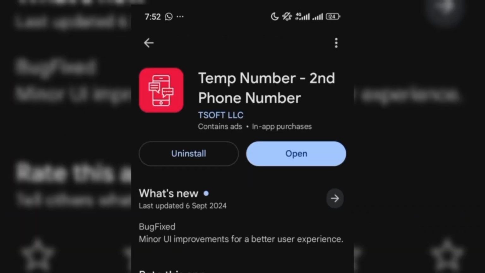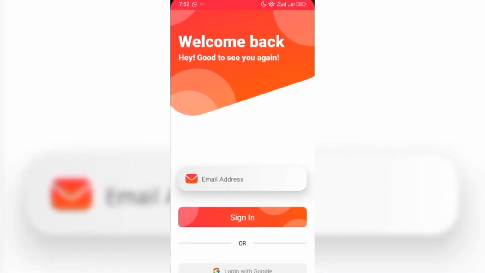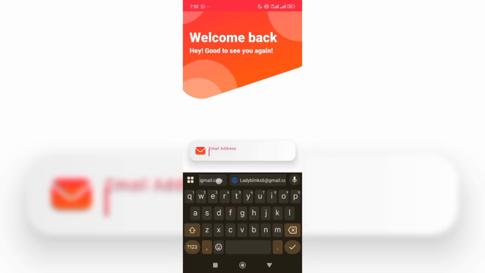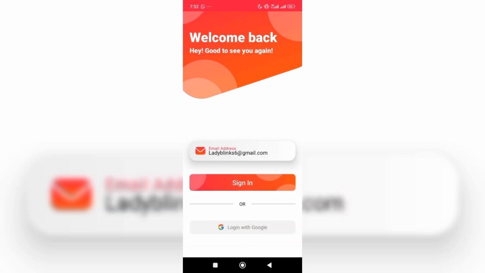I already have the app on my phone, but for you, you will need to download. Once you open, this is where you're going to find yourself. Now, you don't have an account, so you need to create an account. We're going to create an account in just a few steps. You enter the email that you want to use to sign in with your email. I think it's safer that way. So you select the email that you want to use, and then you click on sign in.